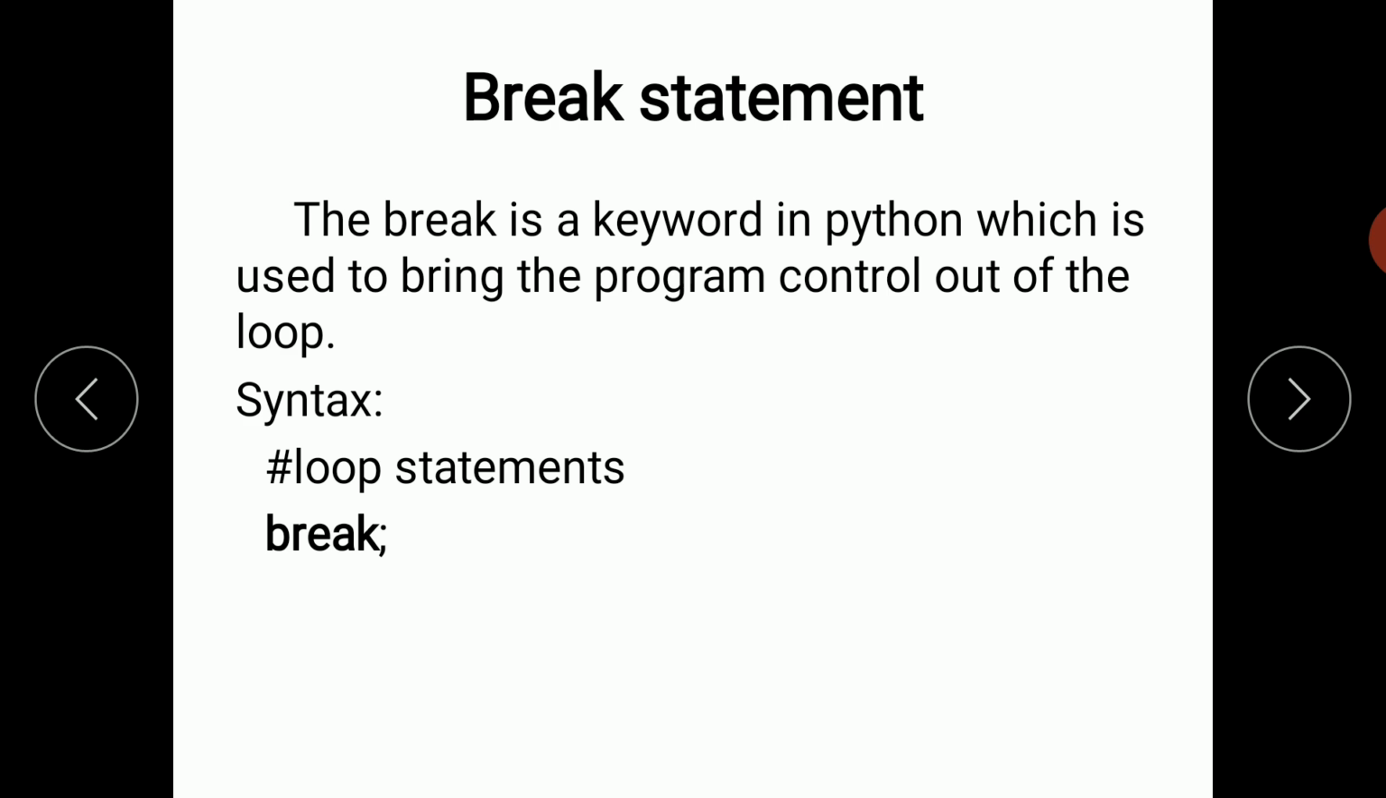The break statement breaks the loops one by one in the case of nested loops. It breaks the inner loop first and then proceeds to the outer loops. In other words, break is used to abort the current execution of the program and the control goes to the next line after the loop. It is commonly used in cases where we need to break the loop for a given condition. The syntax of the break statement is: loop statements, then break.